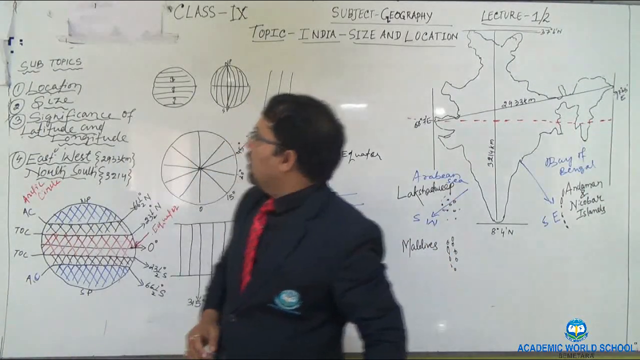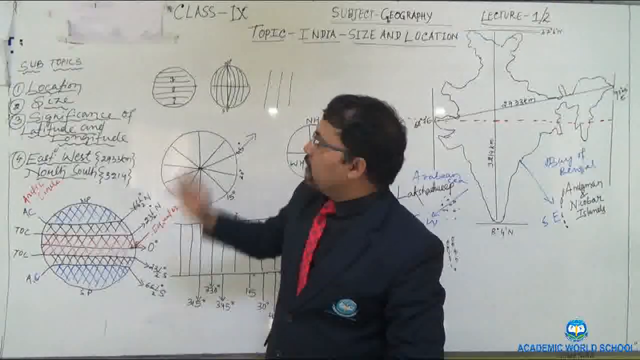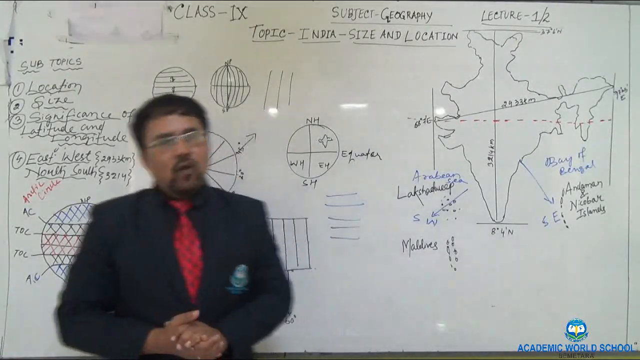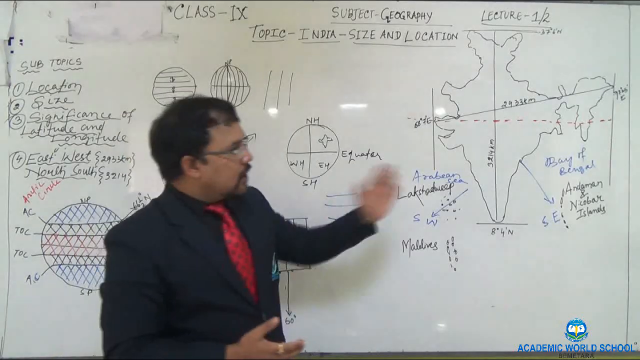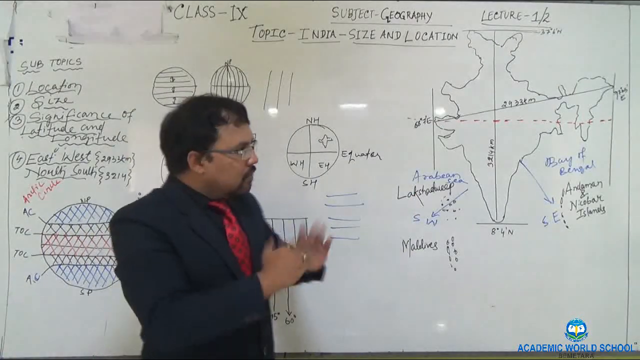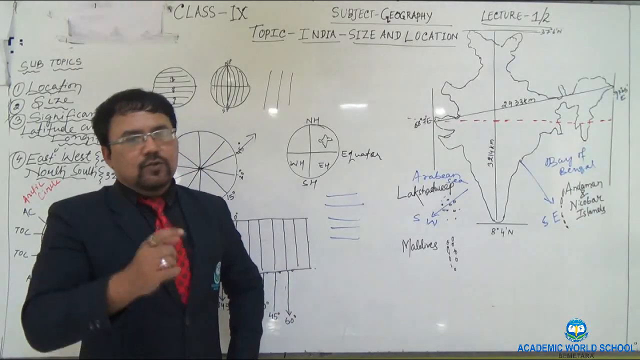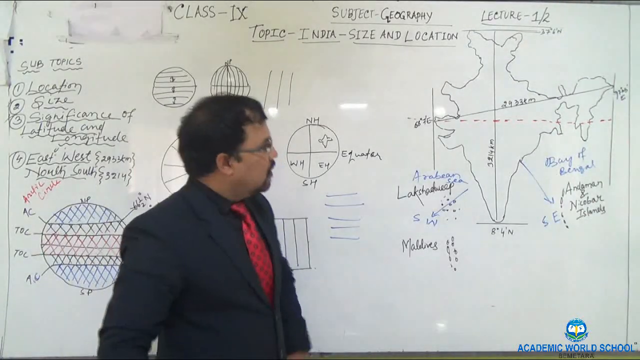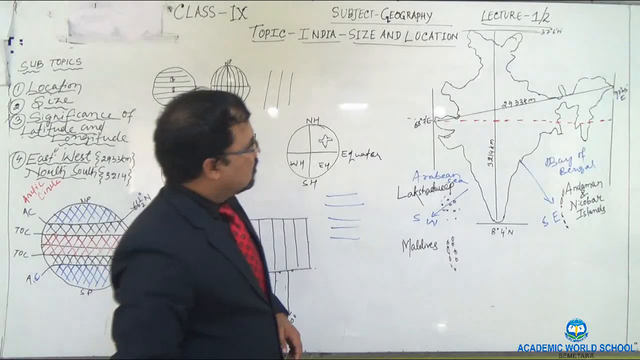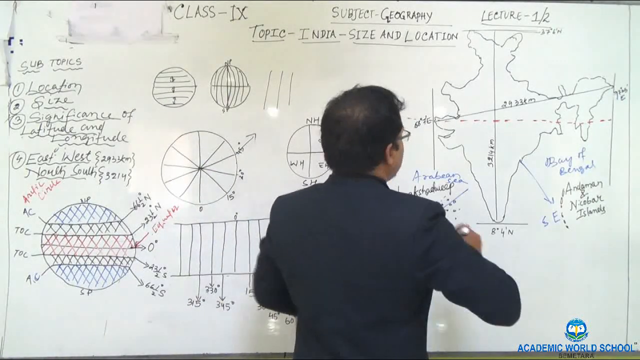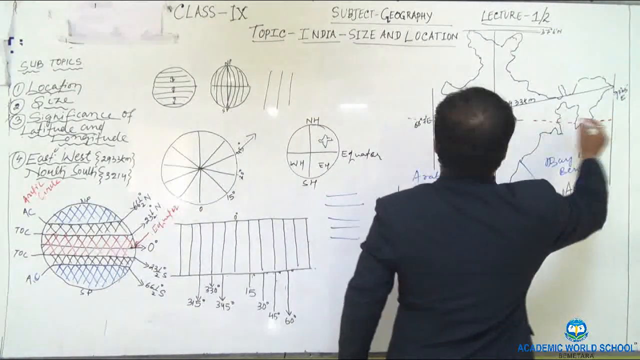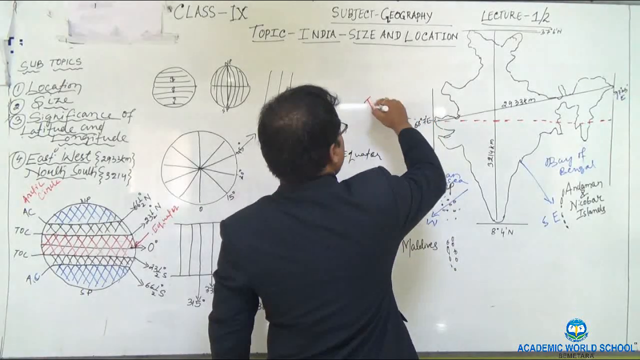Next, I am going to tell about the significance of latitudes and longitudes in the context of India. In the context of India, what is the significance of latitudes and longitudes? So you can see the red line, this one. This is known as what? Tropic of Cancer.